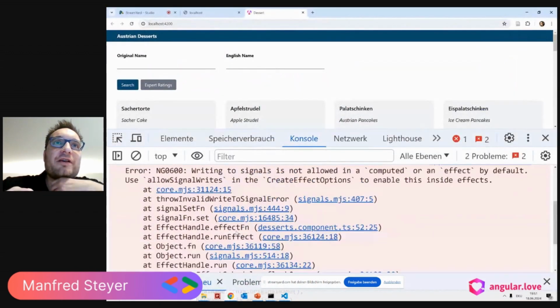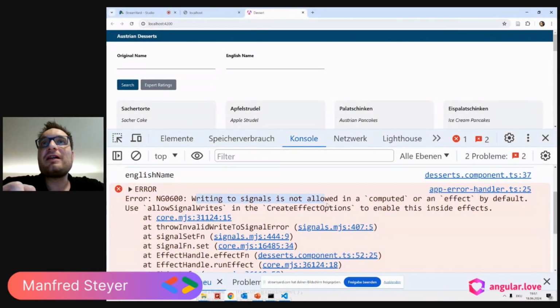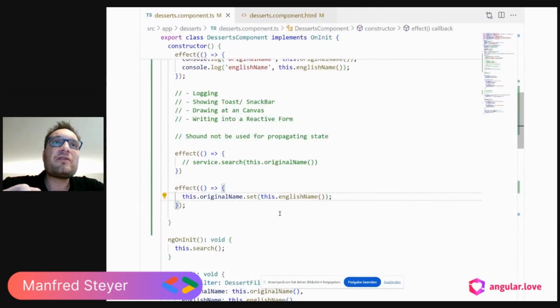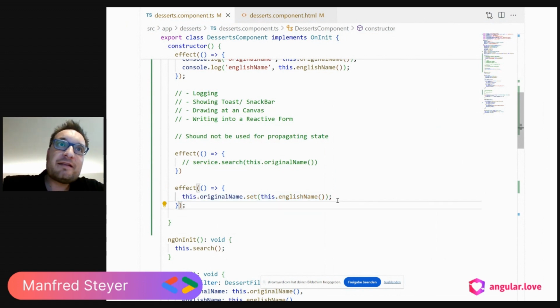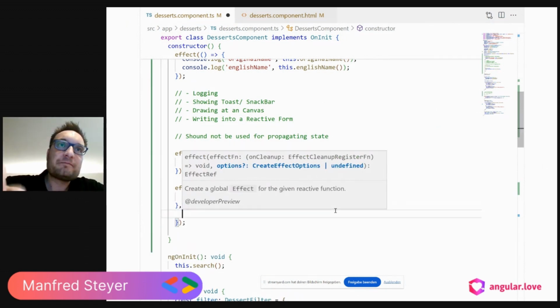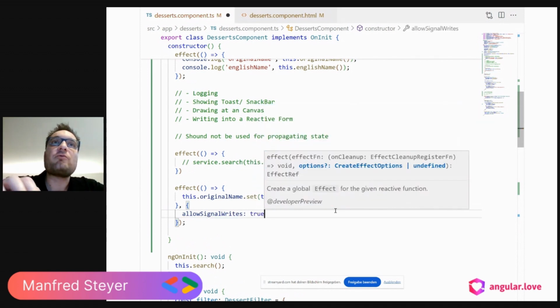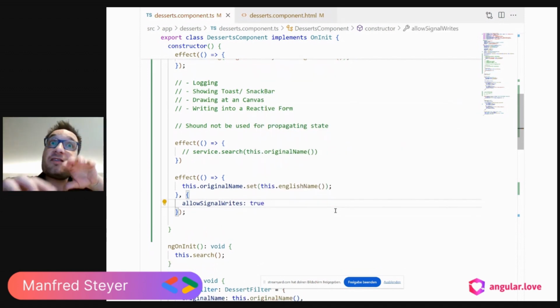Let's try this out. Here is the exception. Writing to signals is not allowed in computed or an effect. Use allowSignalWrites to enable this inside effects. So by default, this is not allowed. This is a child safety facility the Angular team gives us, but we can deactivate this facility by allowing signal writes. Then something like this is possible, but then we are responsible for making this safe.